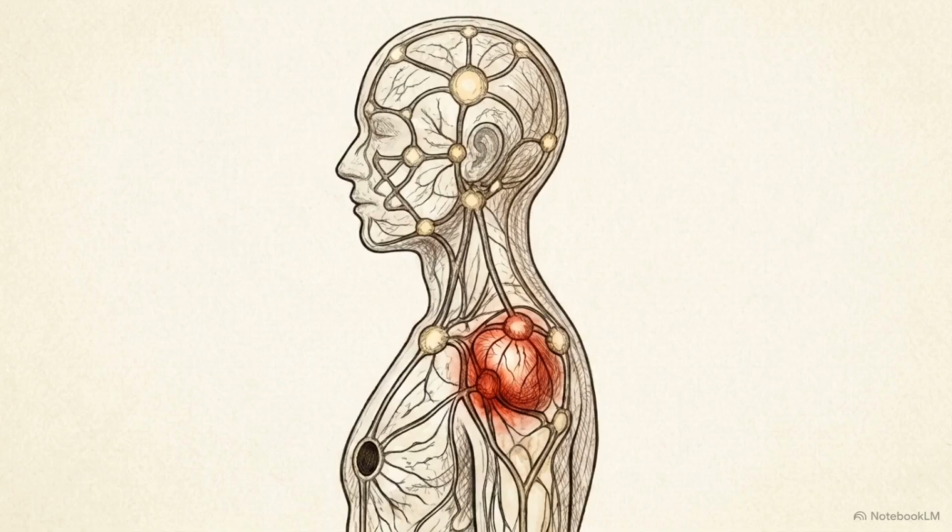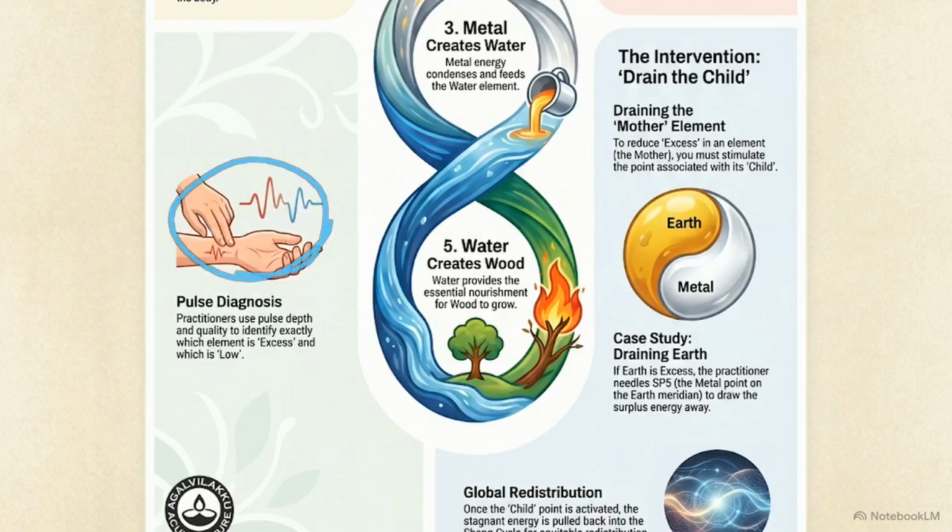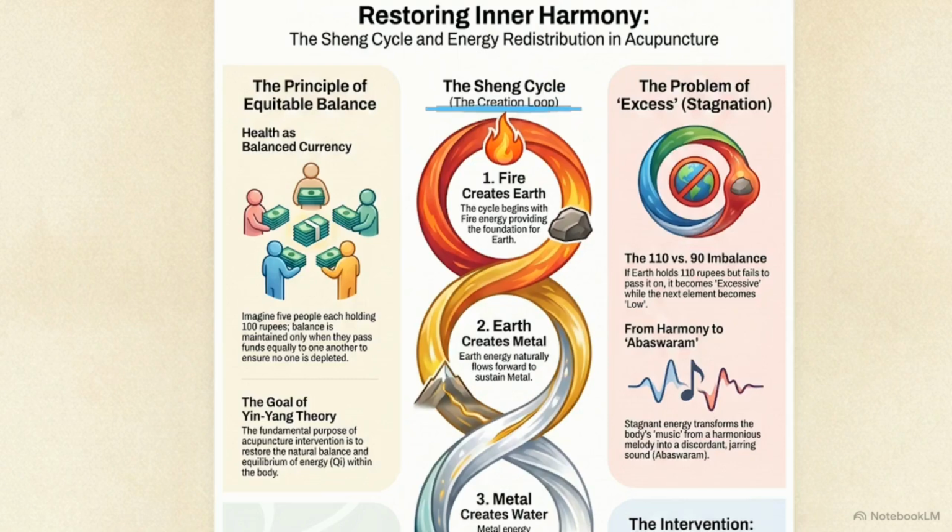To fix the system, we must first measure the locations of the surplus and the deficit. Practitioners use pulse diagnosis as their primary telemetry tool. By reading the depth and quality of the pulse, they can identify exactly which element is hoarding energy and which is running empty. These readings are mapped onto the body's master blueprint, the Sheng cycle.